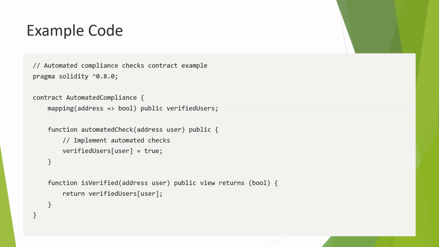This example of automated compliance checks demonstrates how we can streamline compliance in smart contracts. The automated check function confirms the automated compliance check, marking users as verified. This approach helps reduce errors, increase efficiency, and improve overall compliance.